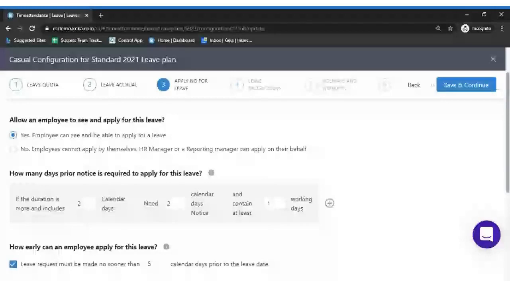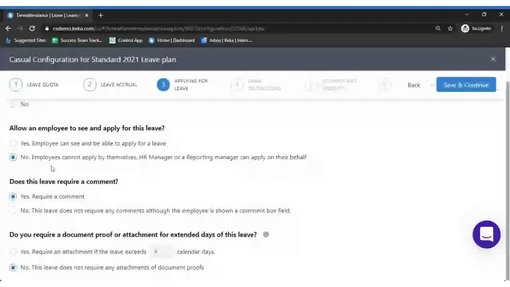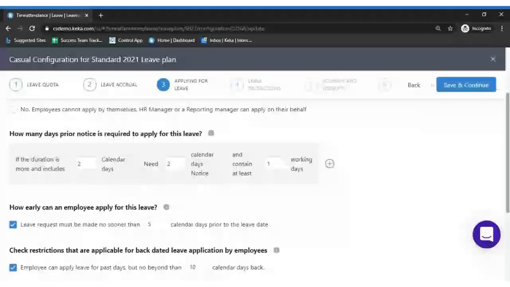Okay. The next option, which is allow an employee to see and apply for this leave. Right, allow an employee to see and apply for this leave. Okay, so whether you want to allow employee to apply for this by himself or not. Whether an employee can see this particular leave type and he can apply or not. So he can select the first option. In case employee should not be able to apply, only HR managers or reporting managers should apply, you need to select the second option. So you can enable or disable the settings. So as of now I'll select yes.